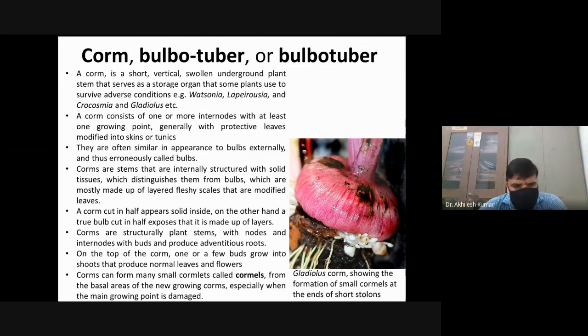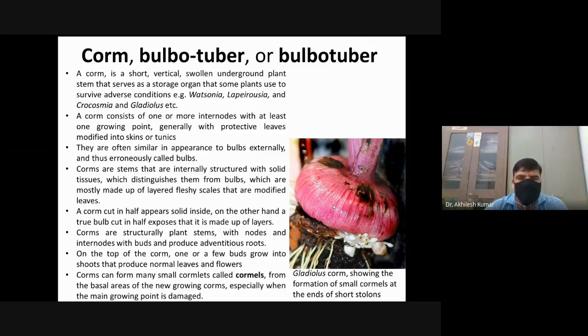It means in true bulbs, if we cut the section, we see many leaflets, many layers. All of you have seen the onion. When you cut the onion, you see there are scale leaves.